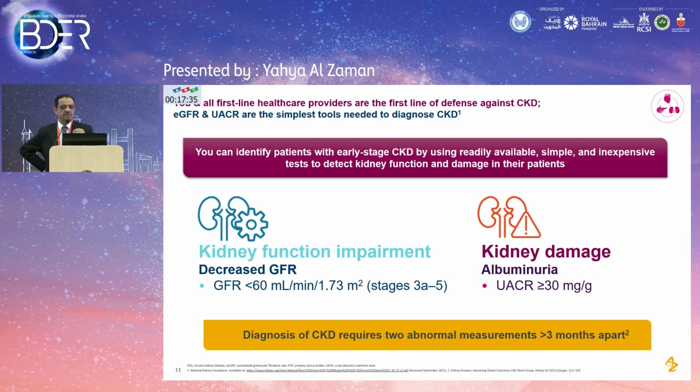Okay. Again, you have very simple, available, inexpensive, easy tools that you can use to screen your patient for chronic kidney disease. You can use a blood test, the estimated GFR, or you can use a simple urine spot test to check the urinary albumin-creatinine ratio. These tools can be used for screening. And then you use that diagram to stratify the risk of your patient: whether he is at low, moderate, or very high risk of renal and cardiovascular disease. These tests are easily doable, and we do this with every visit of our patient. But there is a problem in labeling and diagnosing chronic kidney disease, and there is a problem in the time of intervention as well.